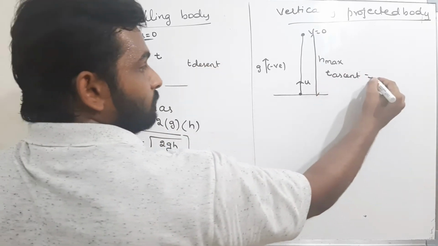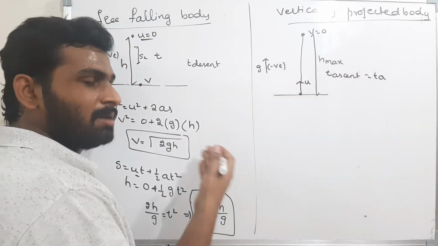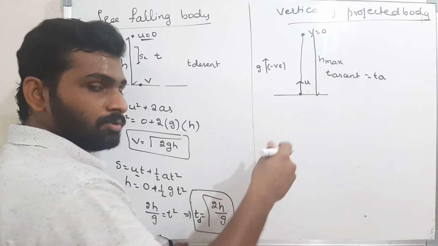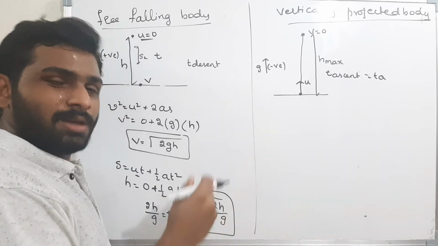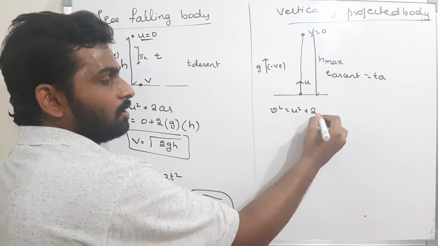Now they want to find h max and Ta. How can I find? Same equations: v square is equal to u square plus 2as, s is equal to ut plus half a t square. Same equations we use.